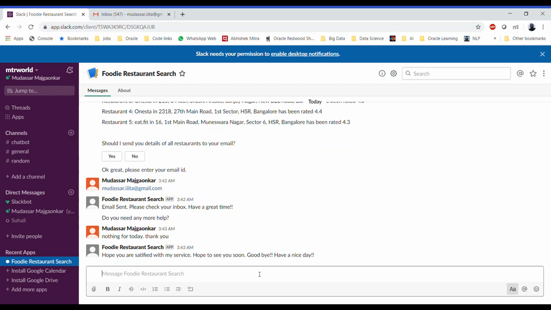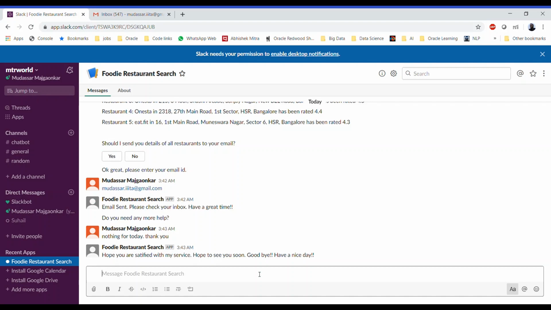So this is a basic demonstration of the Rasa chatbot with the Slack integration. We have developed this chatbot using the Rasa framework and Python. Python is basically used for verifying the backend operations such as restaurant search, and then verifying the email